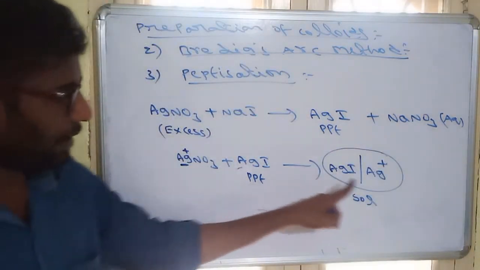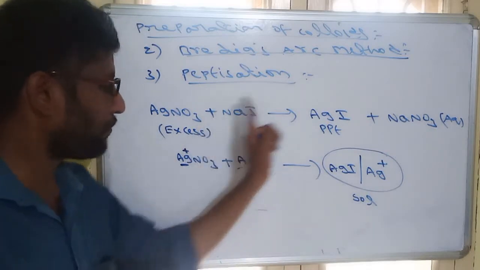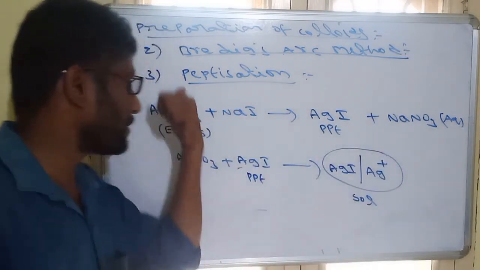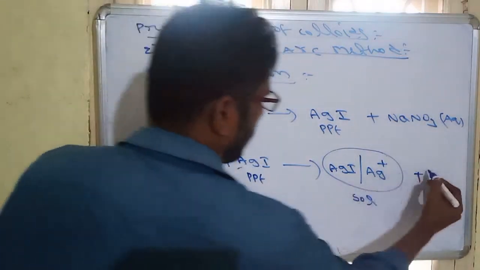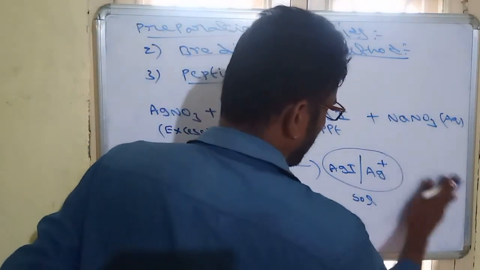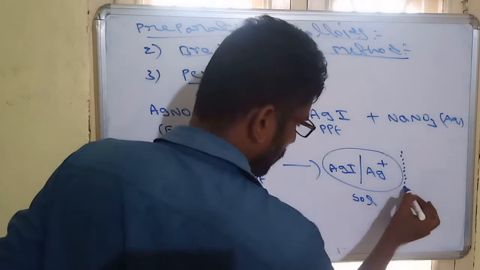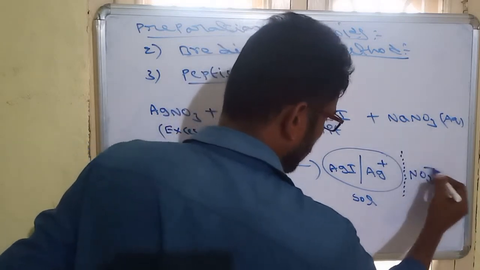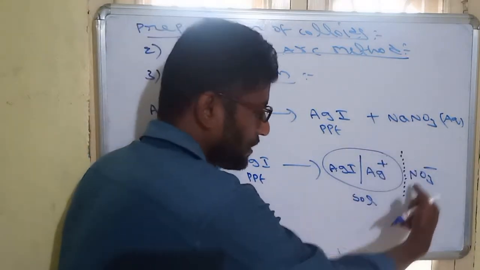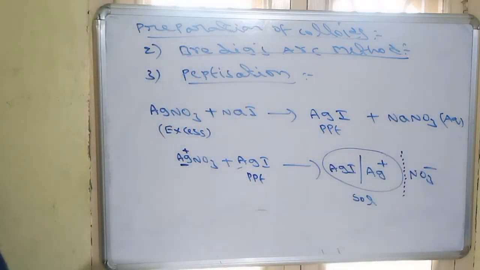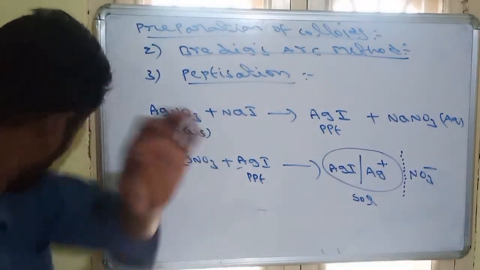So the precipitate is converted to colloid by adding ions or electrolytes. The process is called peptization. Plus the remaining NO3 minus ions will again be added on the surface of this. This total is the salt. On this salt surface, again NO3 minus ions will be added. Again I am telling.